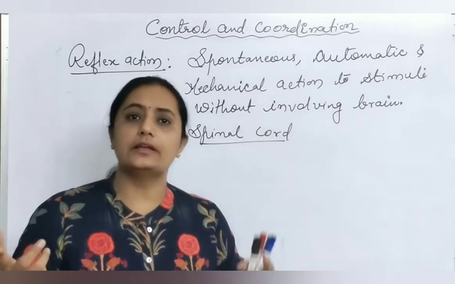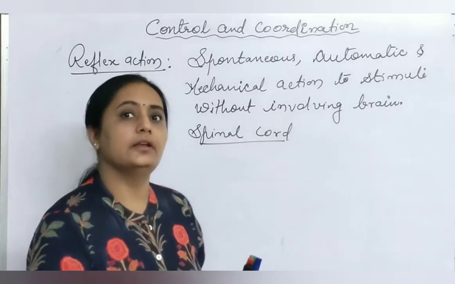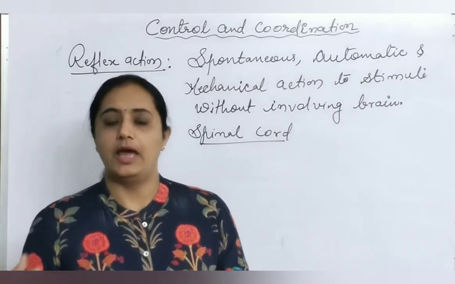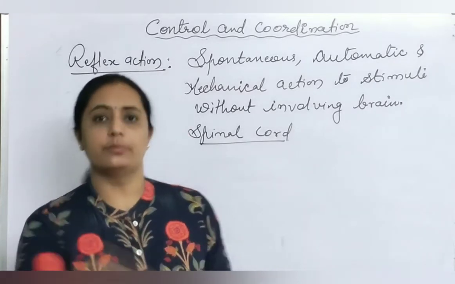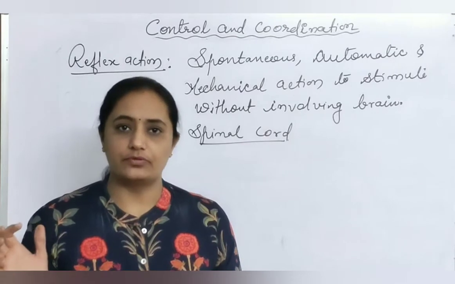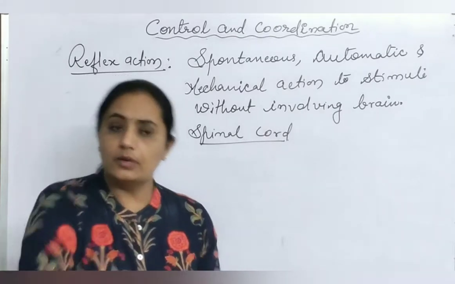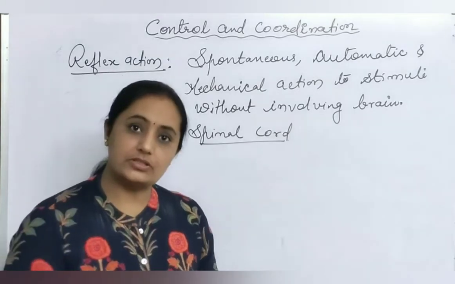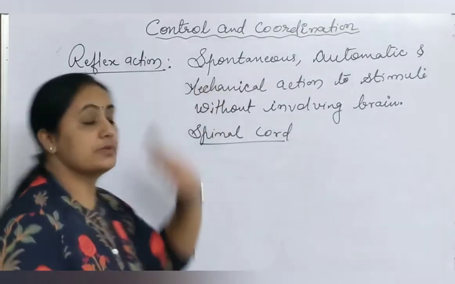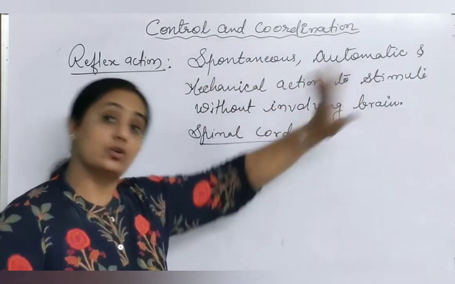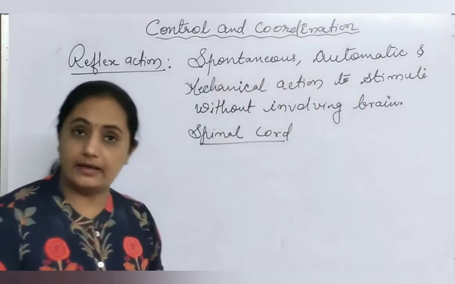We are not thinking that this is hot, we feel that heat and then we will remove the hand. No. As soon as we touch that hot object, immediately we remove our hand. So that is spontaneous and automatic. Removal of hand means mechanical action. Such action is called reflex action: spontaneous, automatic, and mechanical.